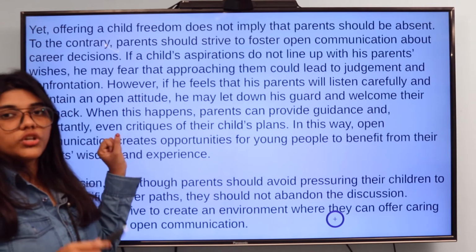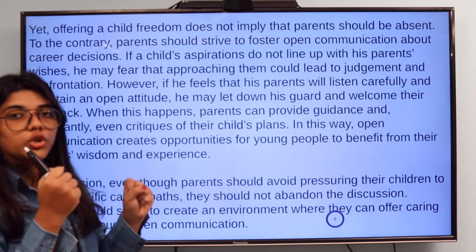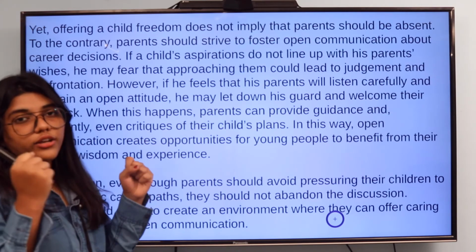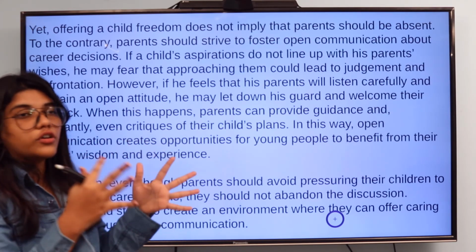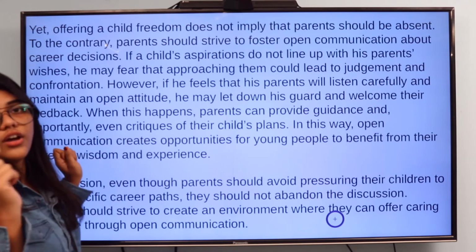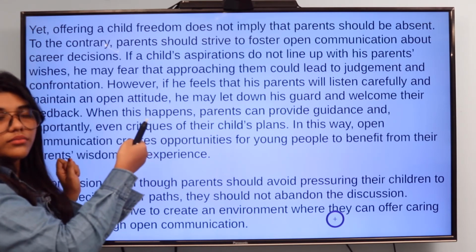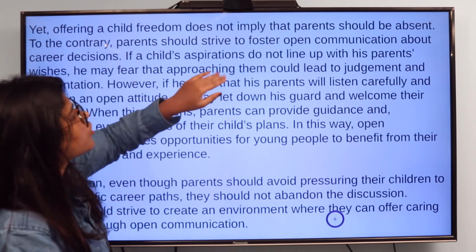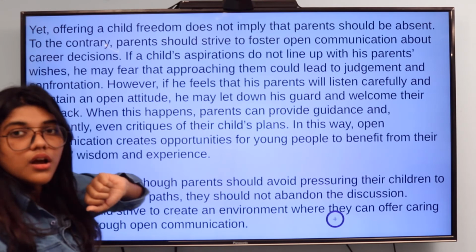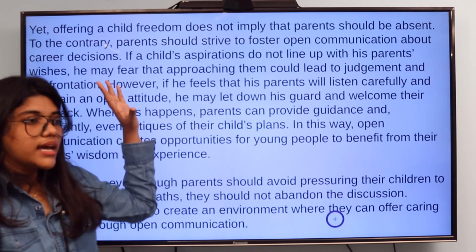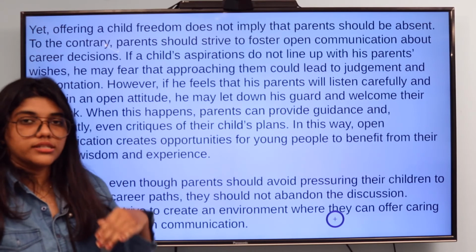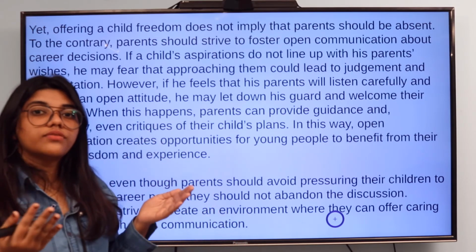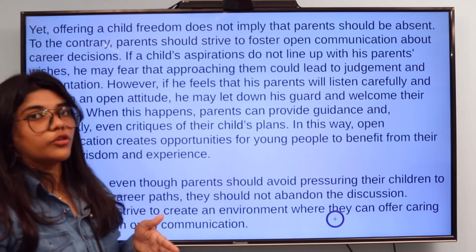Third paragraph, which is the most important paragraph, where you will be stressing your strong opinion. You'll be stating your opinion in the first place. Yet again you have used a connecting word from the previous paragraph to this paragraph. "Yet offering a child's freedom doesn't imply that the parent should be absent." So this essay is about justification. It is not strictly either agree or disagree at a strong base. It is about justifying both agree and disagree points of view.